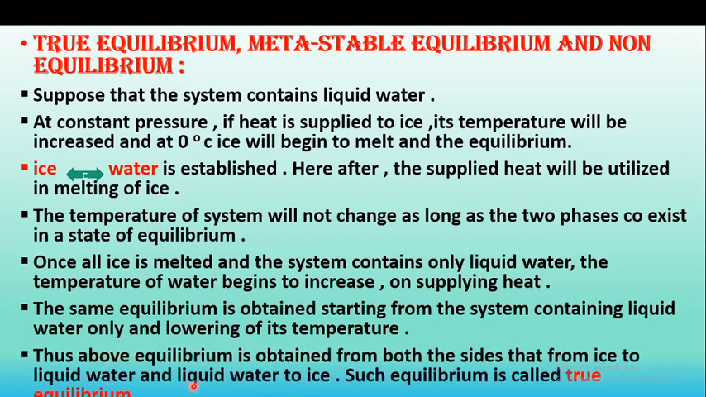That is, the above equilibrium is obtained from both sides: from the ice side, ice to liquid water, and from the water side, water to ice. Such an equilibrium is called a true equilibrium, the equilibrium which is obtained from both sides, from the side of ice and the side of water. So this is the first type of equilibrium, the true equilibrium.